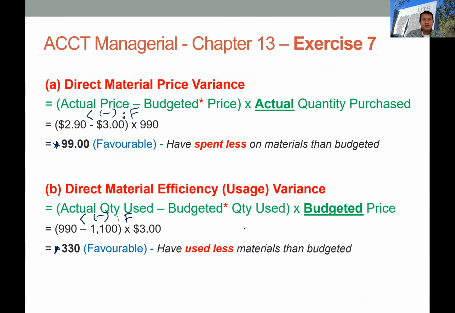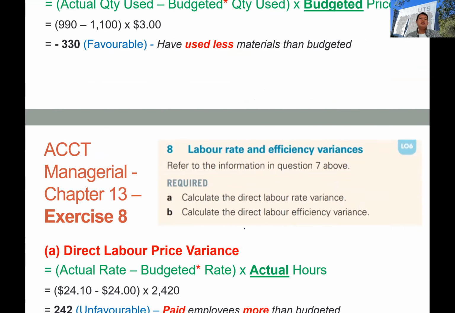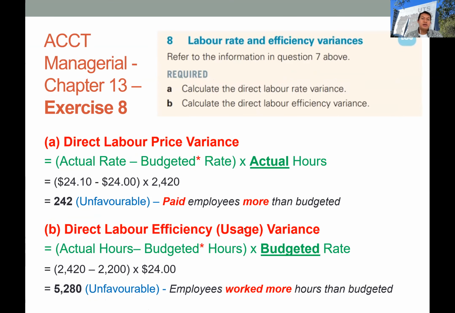Okay, so now let's move to the next one, the labor variance. We use the same information as in exercise 7, but now we have to calculate the labor variances. Let's start with the price variance. In the price variance, we want to evaluate the difference between the actual price and the budget price, or actual rate, and then we multiply this by the actual labor hours.